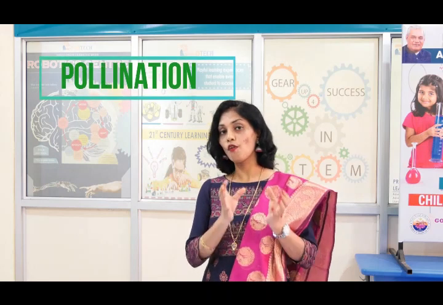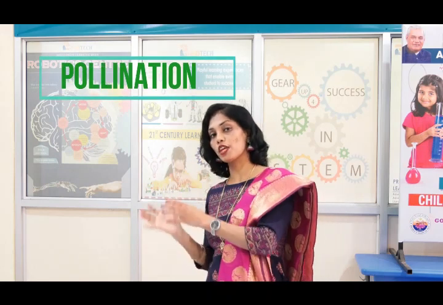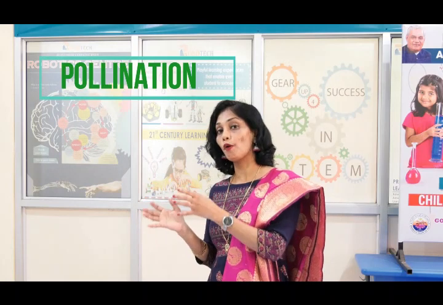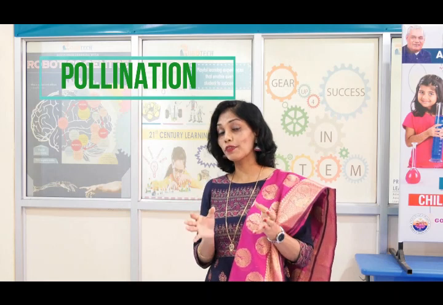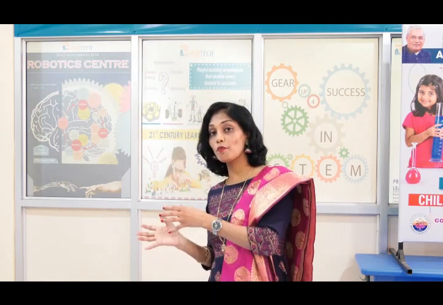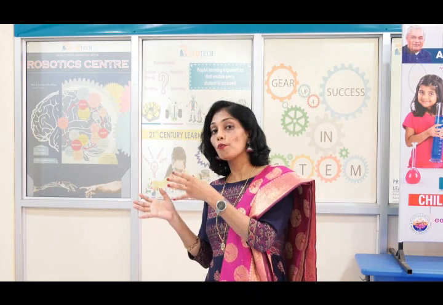Let's find out. The male gametes reach the female gametes by the process of pollination. So, what is pollination? The transfer of pollen grains from the anther to the stigma of a flower is called pollination. Children, pollination is of 2 types: self-pollination and cross-pollination.